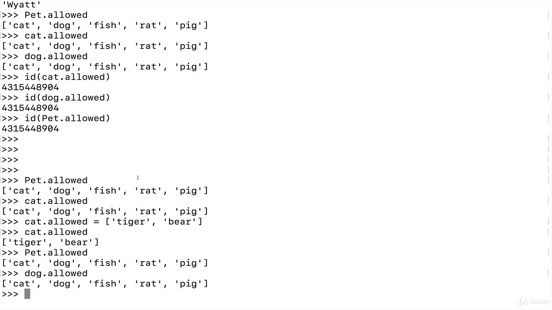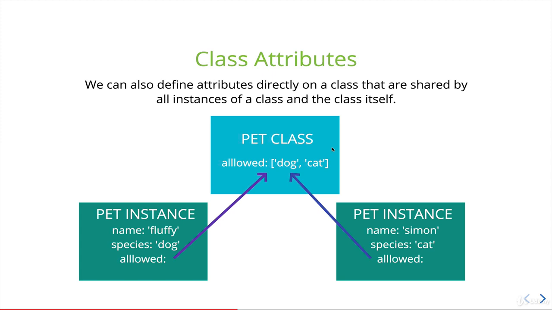Repeated it too much. But hopefully this right here helps illustrate my point that the individual instances are referring to the pet attribute on the pet class, and that when we set cat.allowed to tiger and bear, we overrode this arrow. We kind of severed this connection and we gave cat its own version of allowed, but dog is still pointing to the pet class.